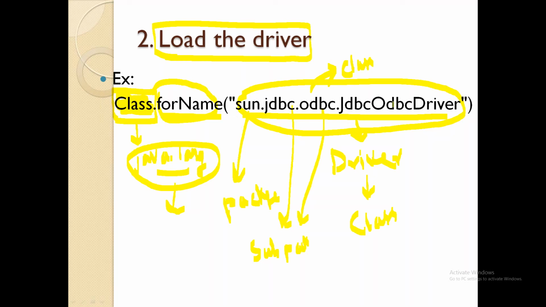And what you are able to see in capital letters, JdbcOdbcDriver, is nothing but a class. Meaning JdbcOdbcDriver is present in the odbc package, and the odbc package is present in jdbc. jdbc is present in sun.